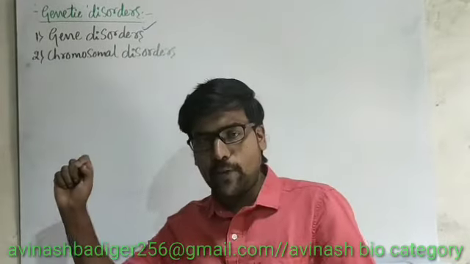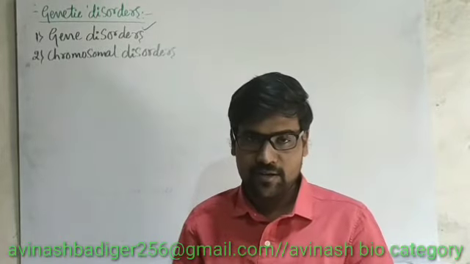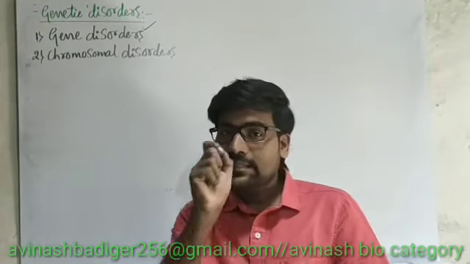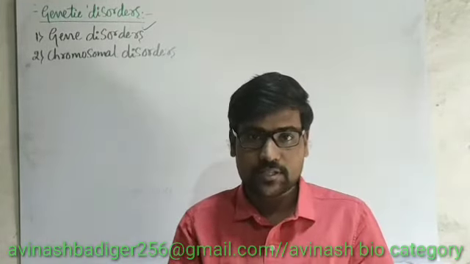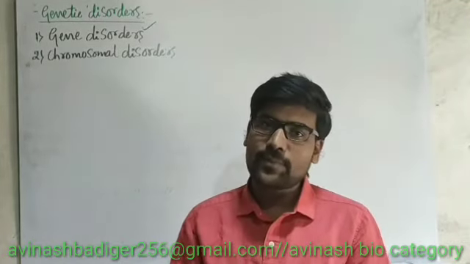If we consider chromosomal disorder, a set of genes has been defected. Why? Because in a chromosomal disorder there is abnormality in the chromosomes, not in the genes. The total chromosome is in an abnormal condition. How may there be abnormalities?